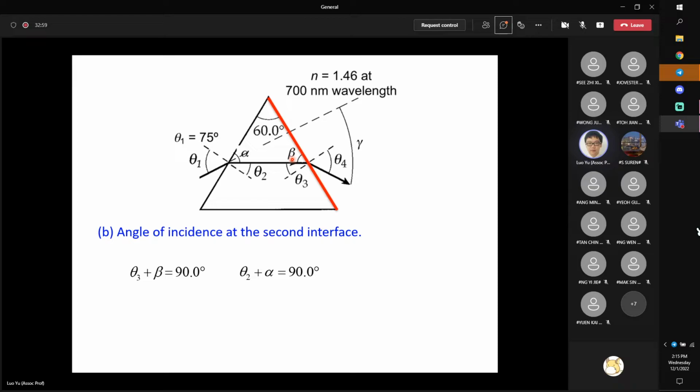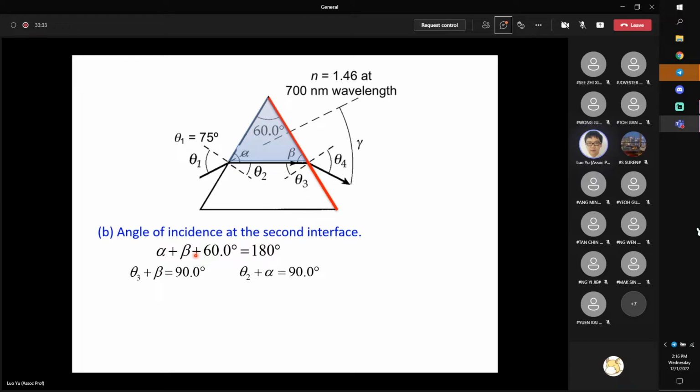Very good. What we should look at is the total internal angle of a triangle. I highlighted it by the gray area here, should equal to 180, right? The total internal angle of a triangle should be 180. So we should look at this triangle. The third relationship we should write is alpha plus beta plus this 60 degrees equal to 180.